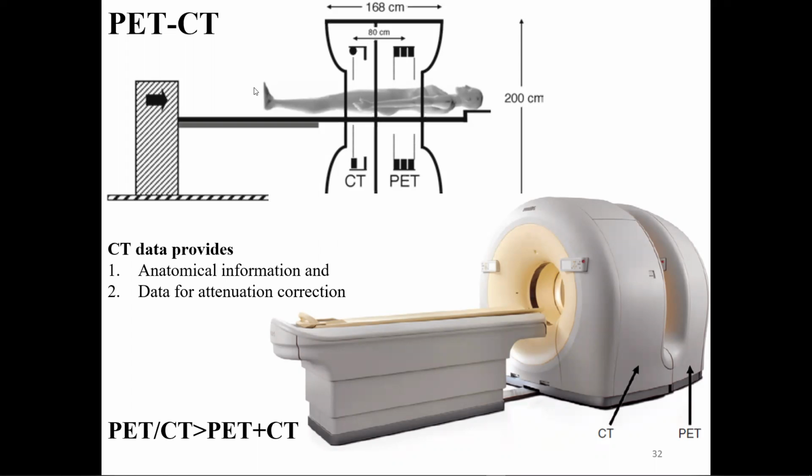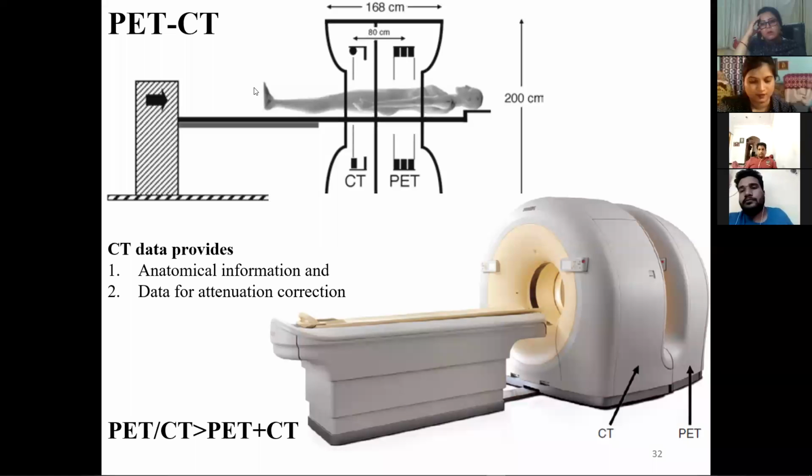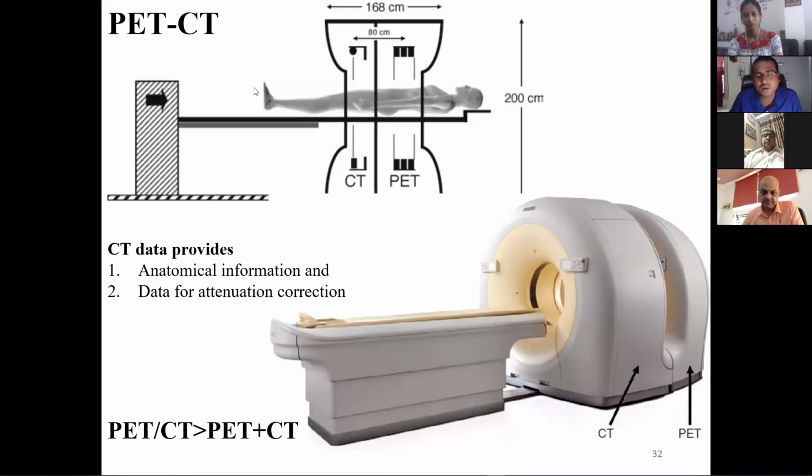There is anatomical information, and another piece of information we get is attenuation correction. So PET and CT, these two techniques give two pieces of information. That's why we say that if we combine them, we get not only one advantage, we get more than one advantage.